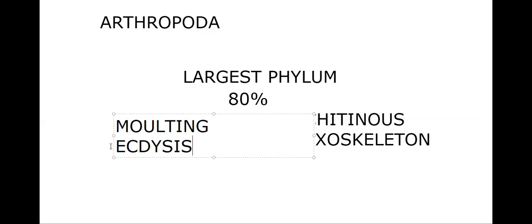What is molting? The body of arthropods, as we said, is covered by a chitinous exoskeleton, which is for protection and to prevent the loss of water from the body. Then that chitinous exoskeleton is periodically shed off. During the growth of the body, this chitinous exoskeleton, which prevents water loss and provides protection, is periodically shed.